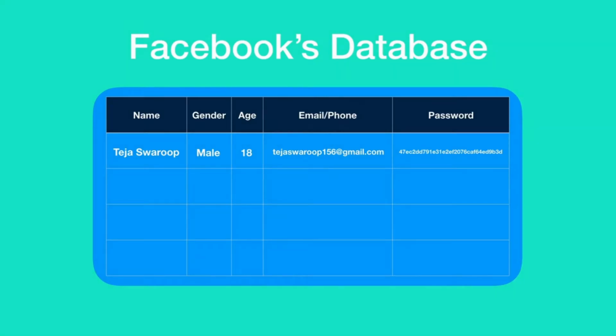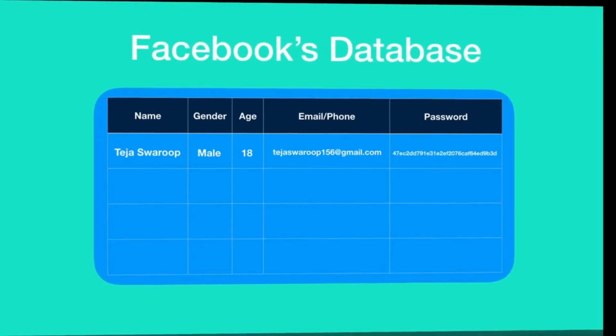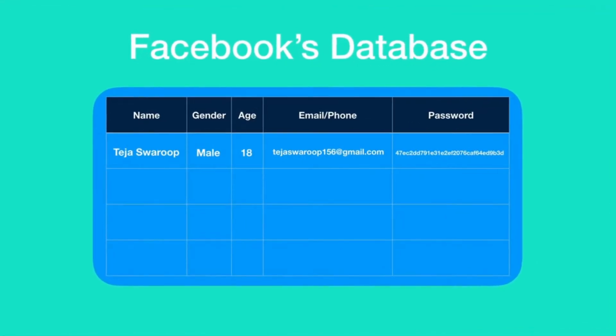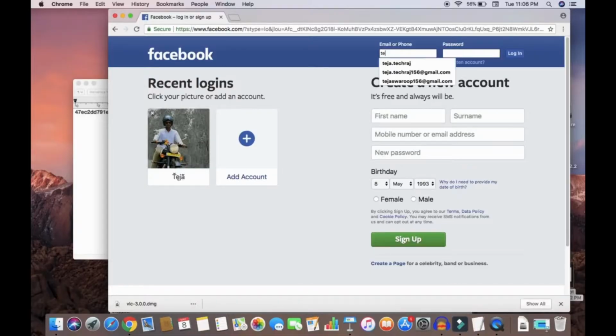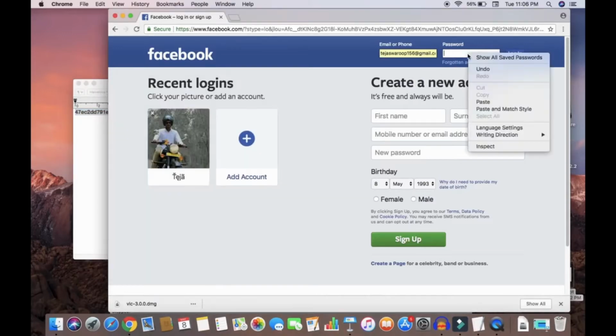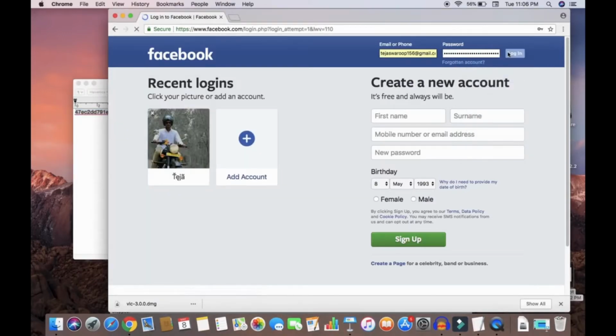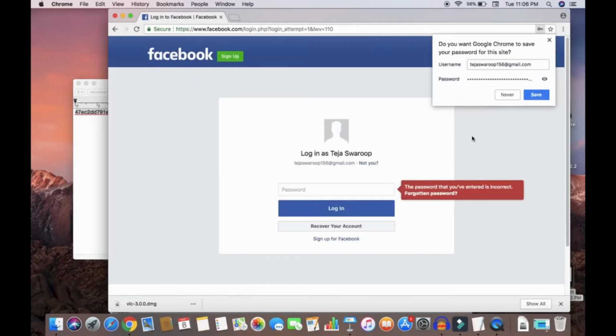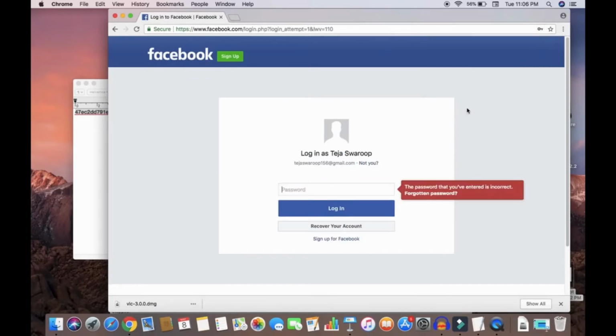Now suppose Facebook had a data breach and hackers managed to gain access to Facebook's user info, which included their name, age, gender, email, and password. Though hackers have this information, they will not be able to log into any specific user account because the password is encrypted. If the hacker tries to log into any specific user account with the hashed password, he will not be provided access. He only needs to enter the password, which is in the plain text form. So what does the hacker do now?